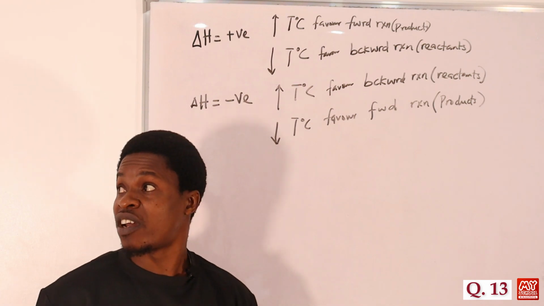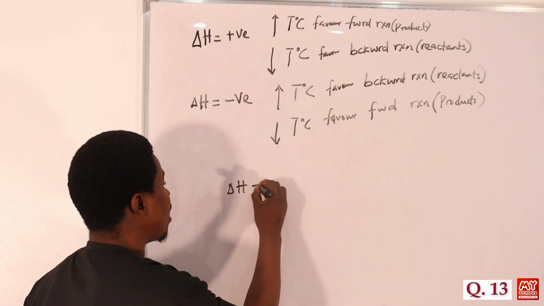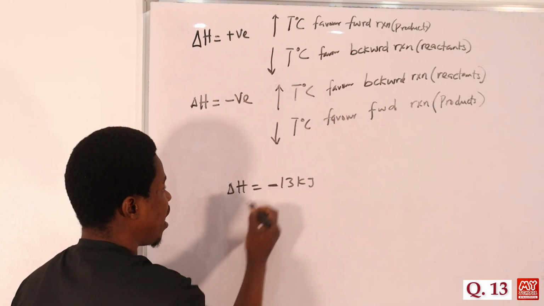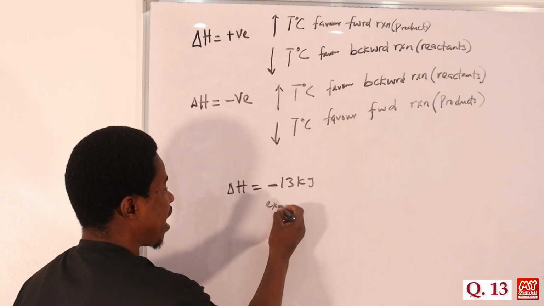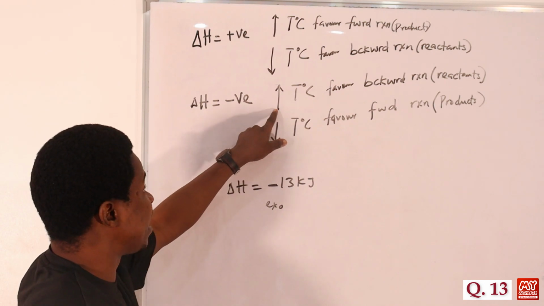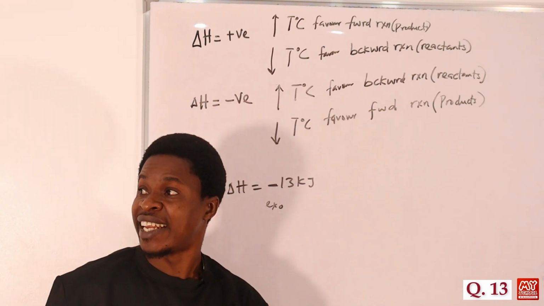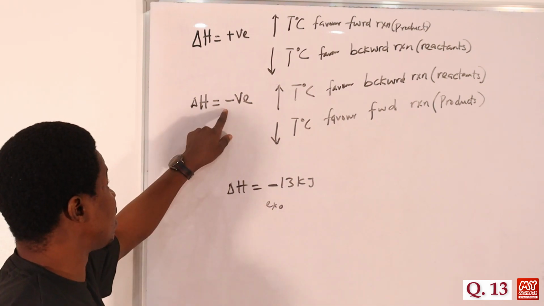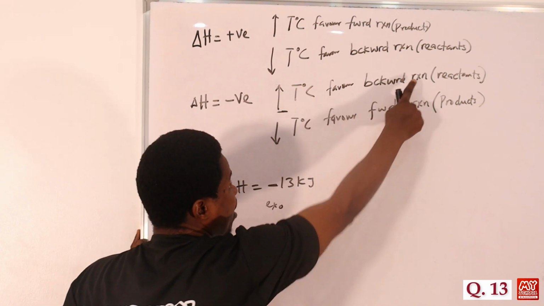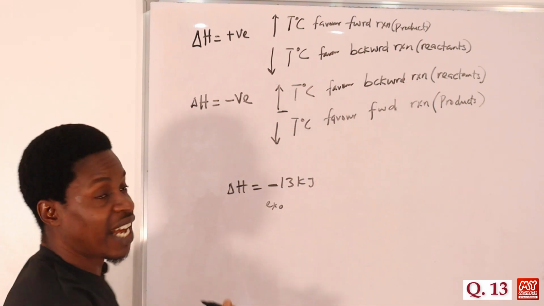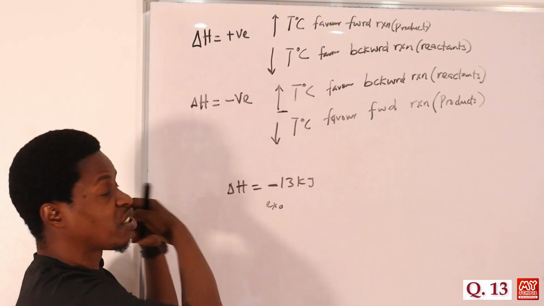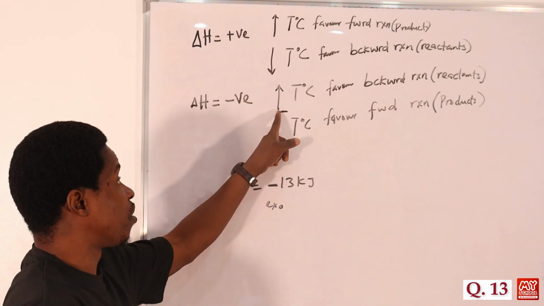From the reaction we're given, we discovered that delta H was negative 13 kilojoules. So which means that this is what? A negative. This is an exothermic reaction. The question says that in the reaction above, there is an increase in temperature. So an increase in temperature will favor what? The backward reaction. The backward reaction means more of the reactants will be formed. Of course, that is the reverse reaction, because temperature is increased.